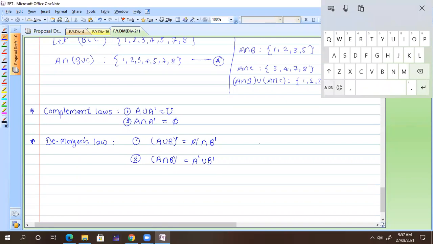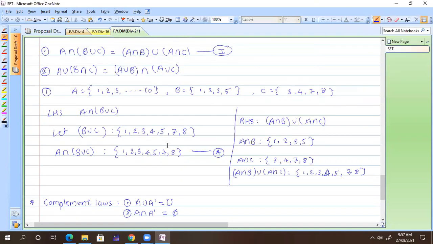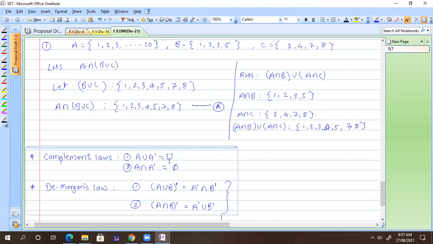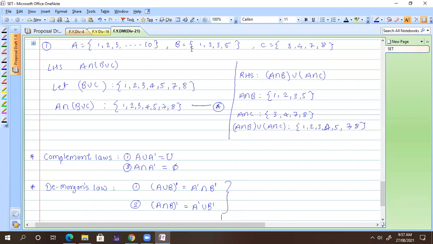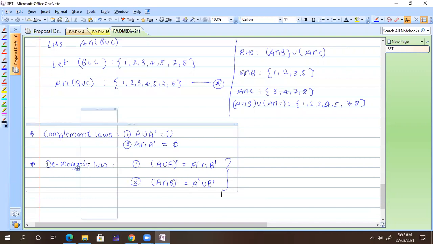Whether you require the proof of that, or need to verify these two laws, you can take any sets, just like in the above example, A, B. But here you need to define a universal set also, because when the complement comes into the picture, you should know what your universal set is. So here I take A as my universal set, B as my A set, and C as my B set. Then we can check easily that De Morgan's law holds, that is, we can verify De Morgan's law.